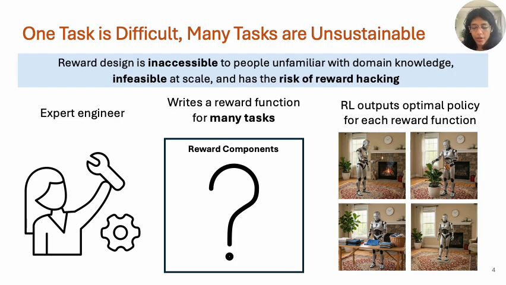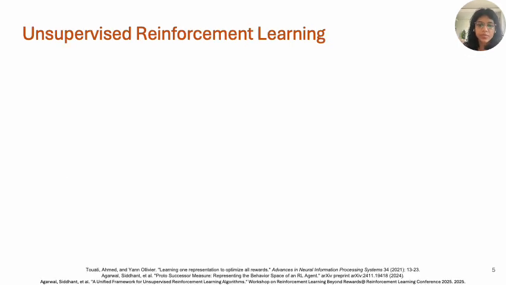Also, what we truly want are generalist agents. As more and more people interact with these agents, we want the agents to be able to perform a wide variety of tasks. Reward design can rapidly become infeasible when we want the agent to learn to perform several different tasks, and has the risk of reward hacking. The challenge is to build a reusable behavioral backbone that can support a broad family of downstream objectives.